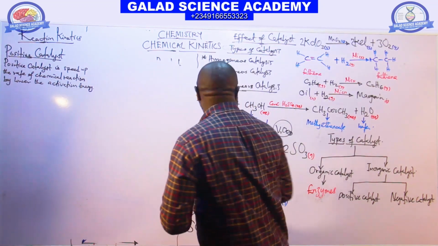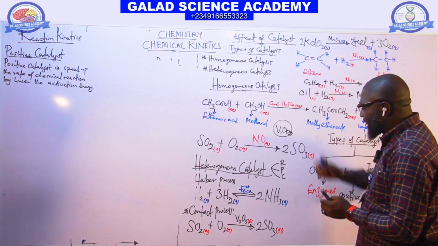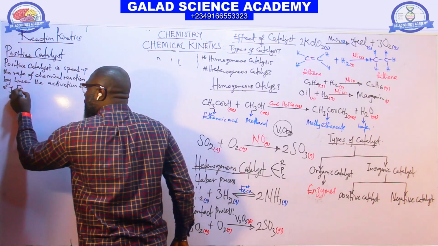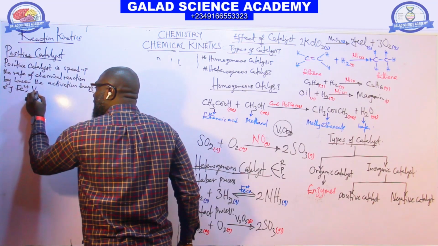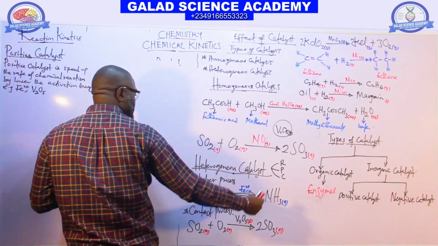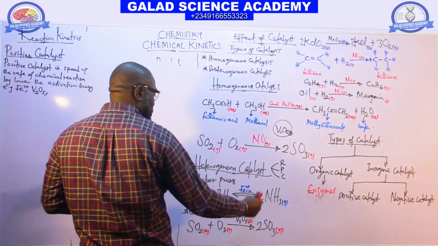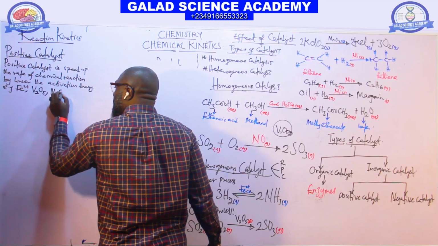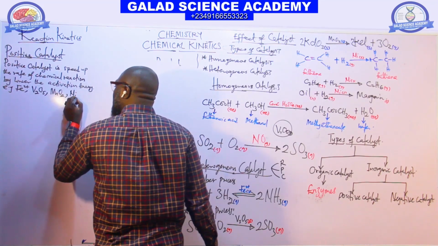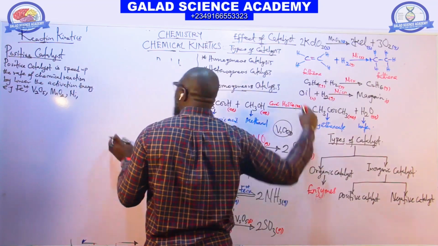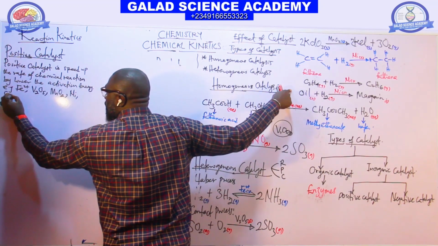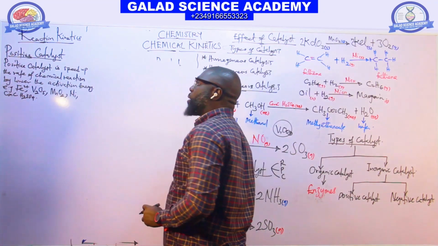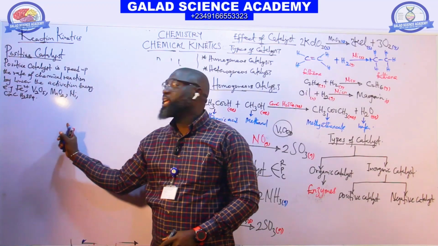Examples of positive catalysts are all these catalysts here. For example, we have iron in the Haber process, vanadium(V) oxide, manganese(IV) oxide, nickel in the hydrogenation of oil, and concentrated H2SO4. So all these are positive catalysts.